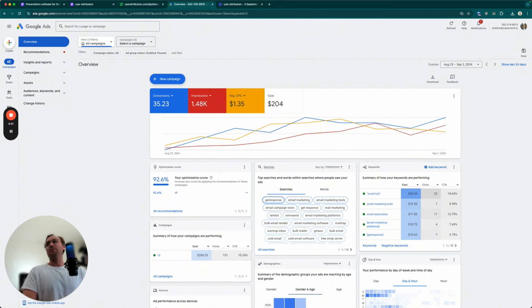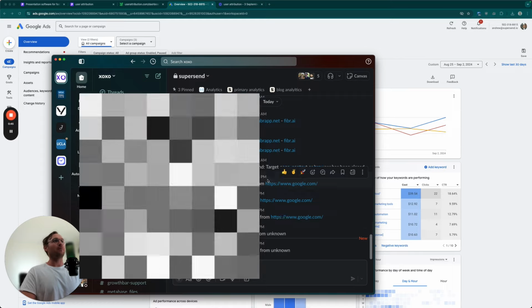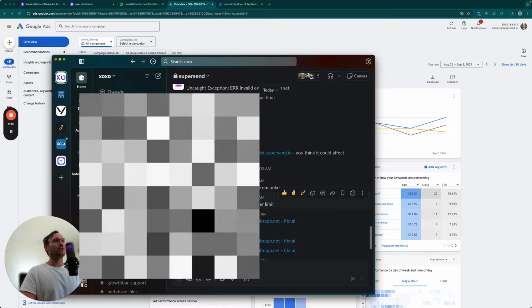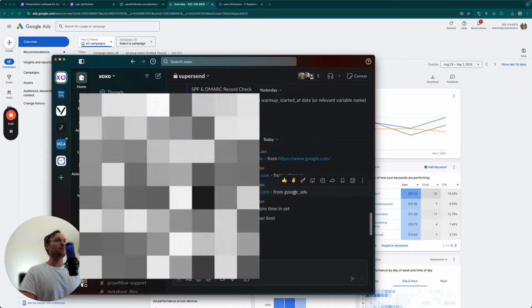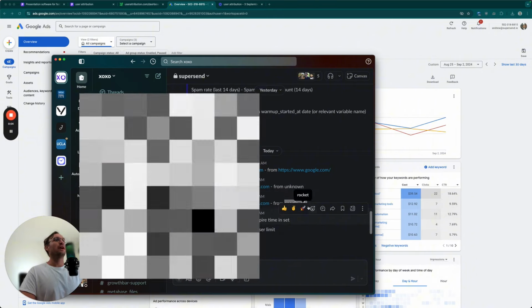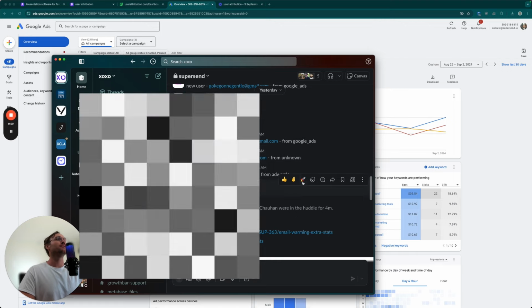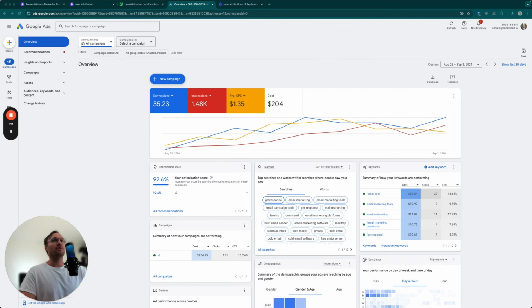So my next step, the thing that I did, is I built a little thing where I could track who signed up and where did they sign up from. I had to build this custom, and it just said this Google Ads. So this person signed up from Google Ads. And this took a while to actually get right, just to get the attribution right from Google Ads. And that was it. There was a lot of unknowns.